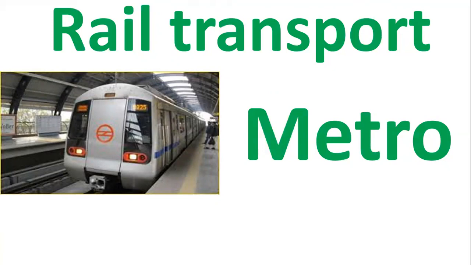You all must have traveled by metro. Does the metro move on road? No. Metro moves on rails, on track. So it is a rail transport.